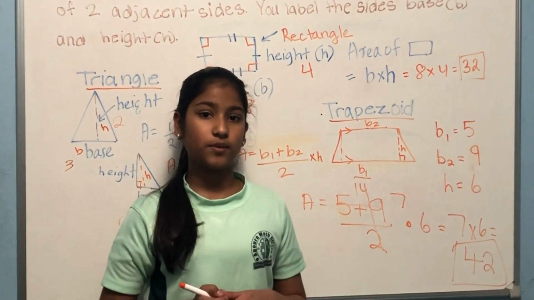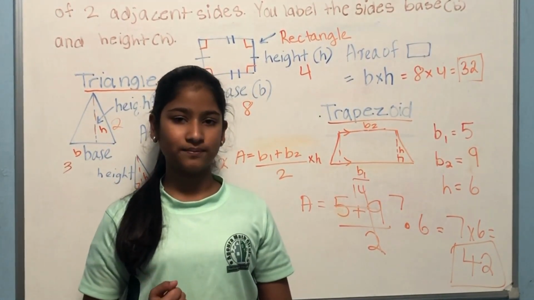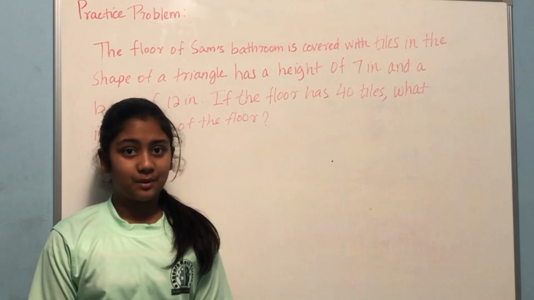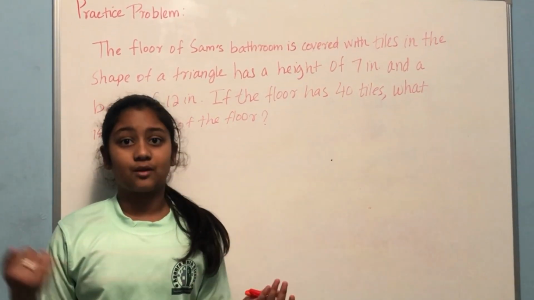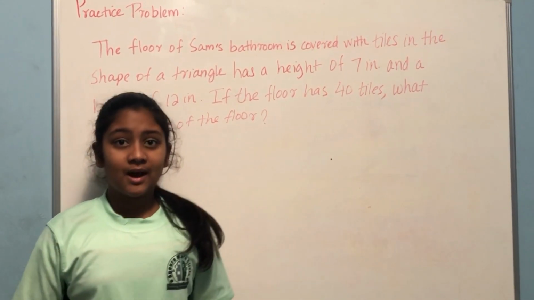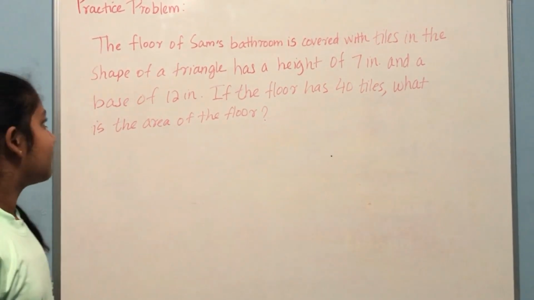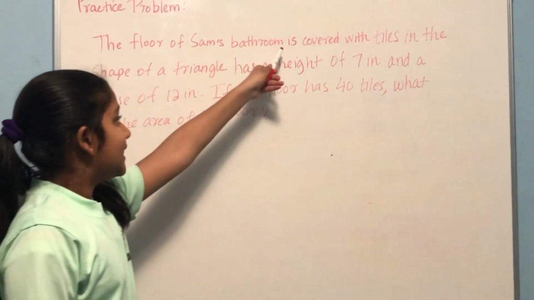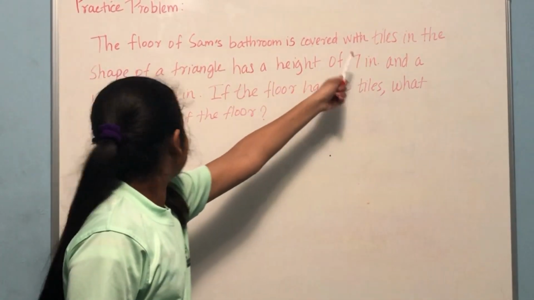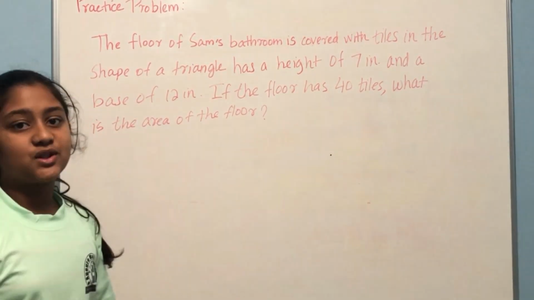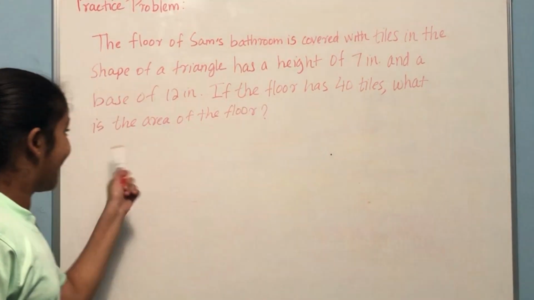I hope that from these problems you know how to calculate the area of a rectangle, trapezoid, and triangle. Now let's look at a practice problem based on what we learned on the formulas of areas and perimeters, such as triangles, trapezoids, and rectangles. Let's start with this practice problem we have over here. Let's read it. The floor of Sam's bathroom is covered with tiles in the shape of a triangle, with a height of 7 inches and a base of 12 inches, and this is for each tile. If the floor has 40 tiles, what is the area of the floor?